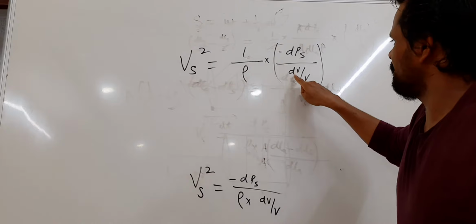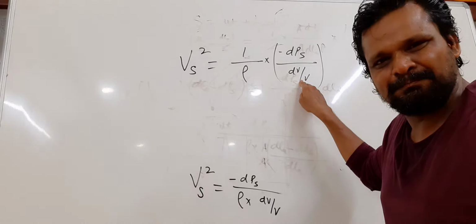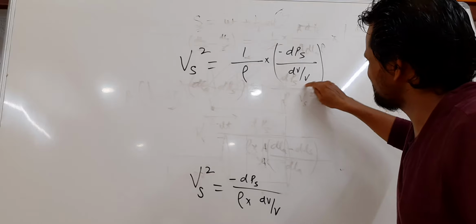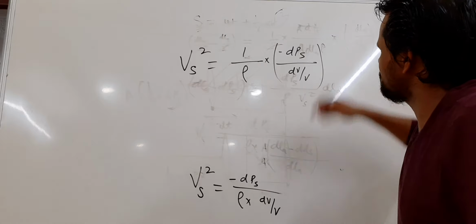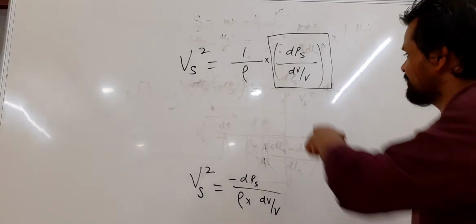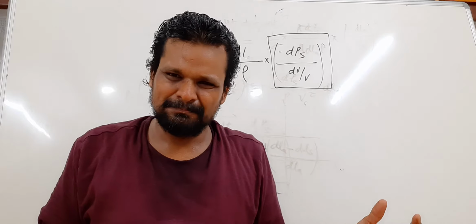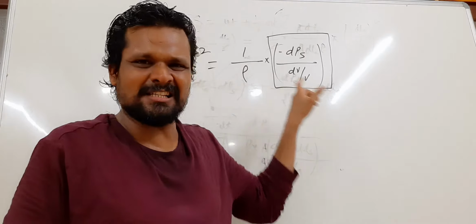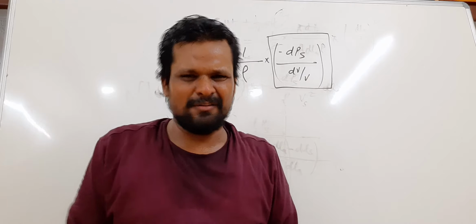This change in pressure gives a change in volume. This is called stress and this is called strain. This parameter represents elasticity, and it is called the bulk modulus of elasticity.